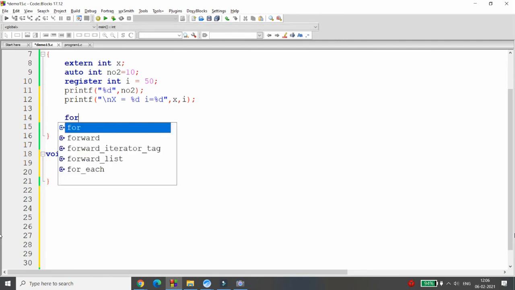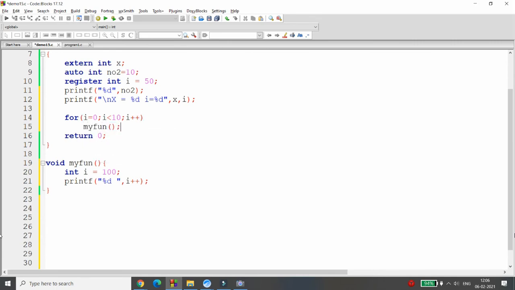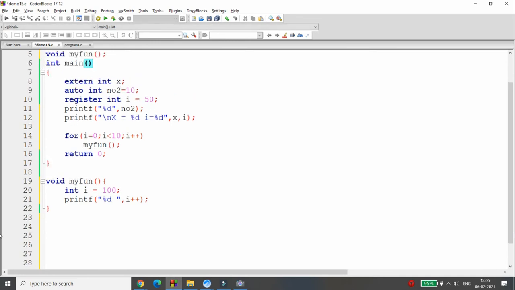Now I want to call this function from here, that is for i equal to 0, i less than 10, i plus plus. And I'm just calling the function, that is my function. So 10 times this function will be called. Am I right? Yes. See, 10 times this function will be called.